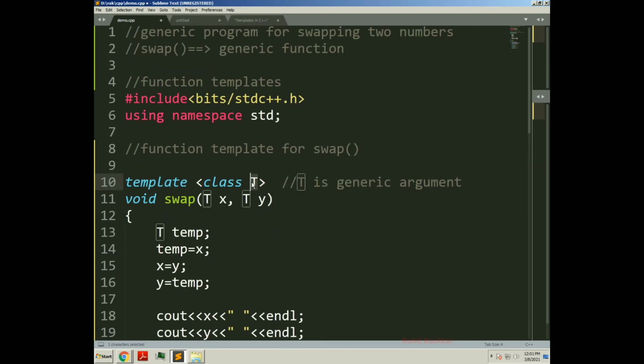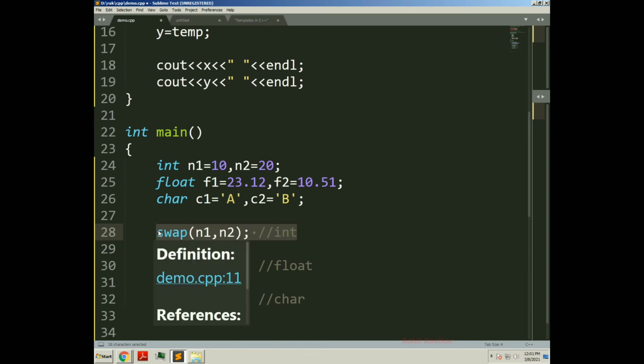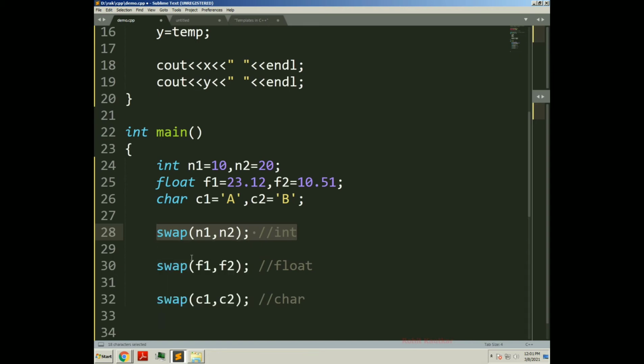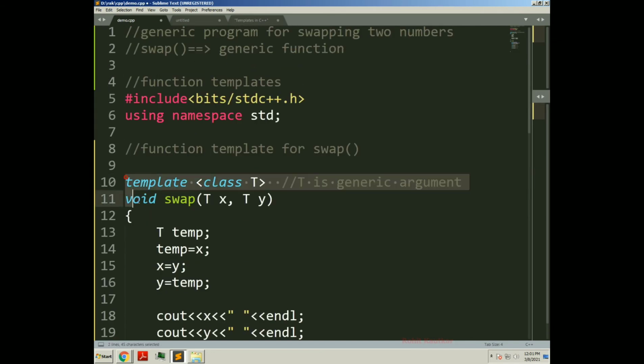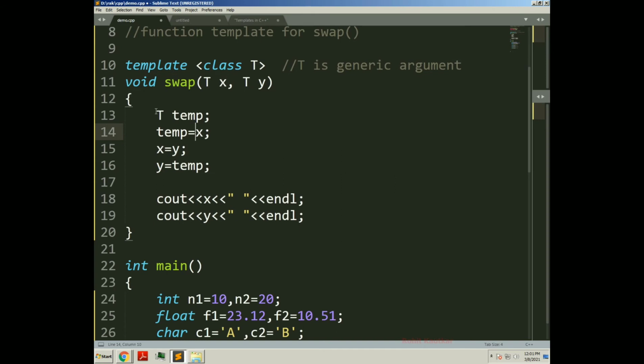T is a generic argument, generic data type. So when this first function is called, in which we are passing integer parameters, it will create a copy of this swap function which will accept integer parameters, and it will perform this swap operation on integer parameters.